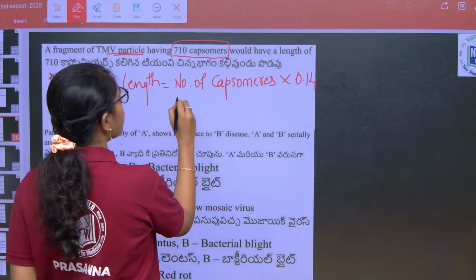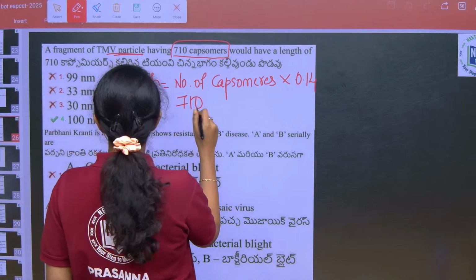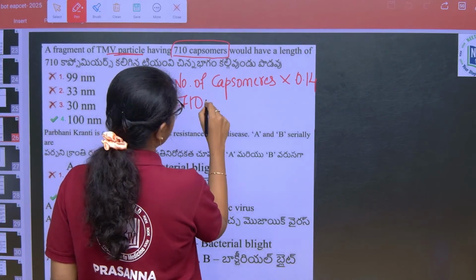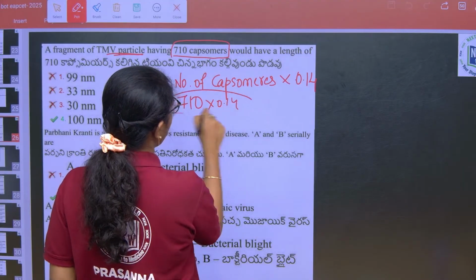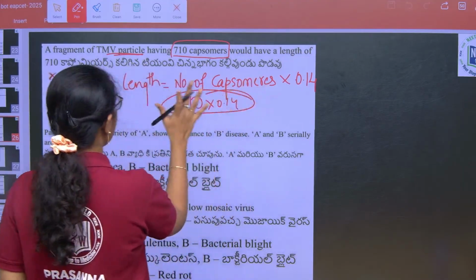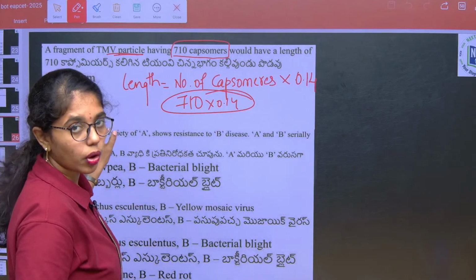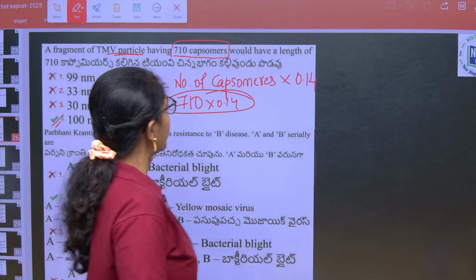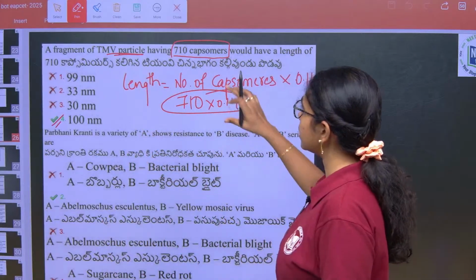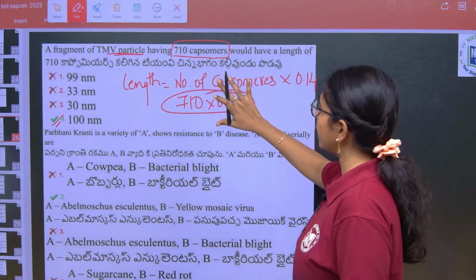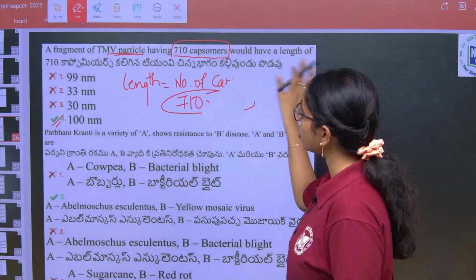The total number of capsomeres is 710, that into 0.14 gives approximately 100 nanometers. This is how you find the length.